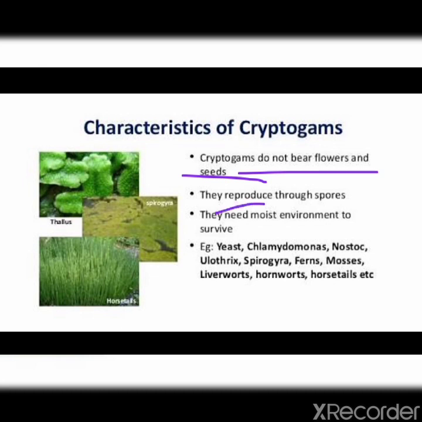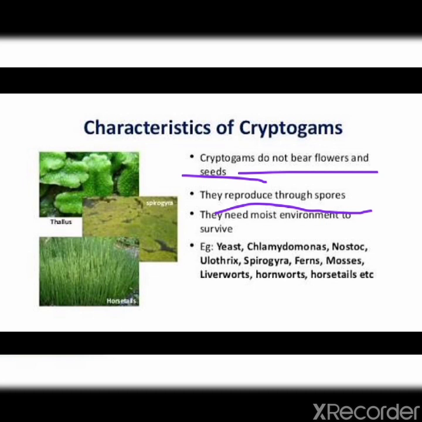They reproduce through spores. Cryptogams reproduce through spores because they do not have special male or female reproductive units to produce seeds. Clear, class? So their reproduction is termed hidden reproduction also.